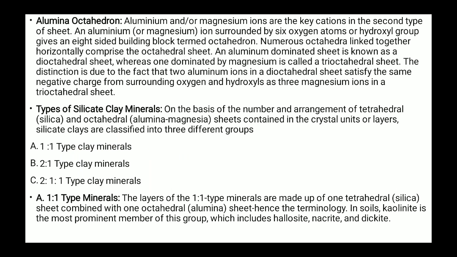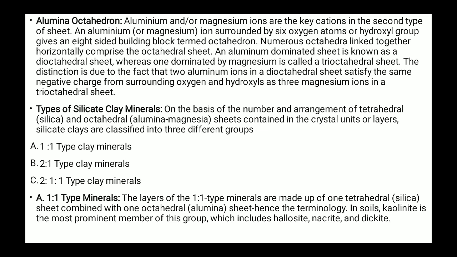The alumina octahedrons are based upon the minerals available in the soil, such as iron, aluminum, and other silicates or clay minerals. Aluminum and magnesium ions are the key cations in the second type of sheets. Aluminum is mostly observed in the uppermost part of the soil because the lithosphere is made from clay, and clay consists of aluminum and silica.